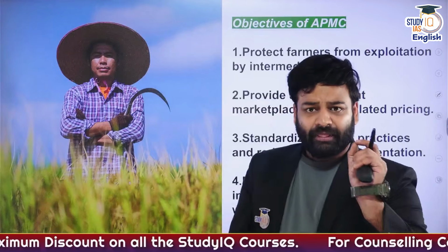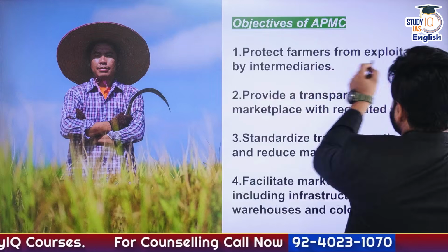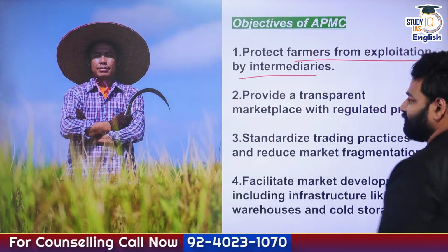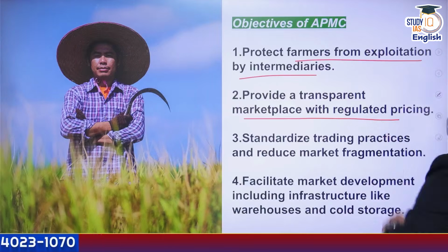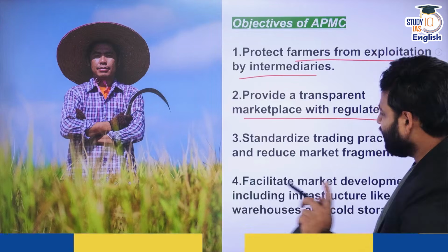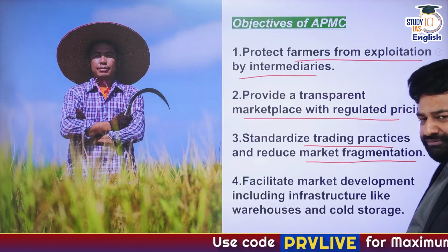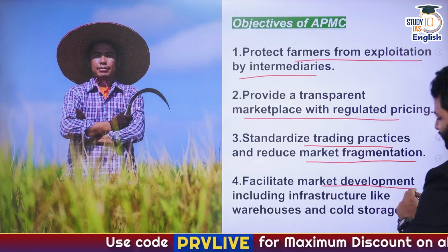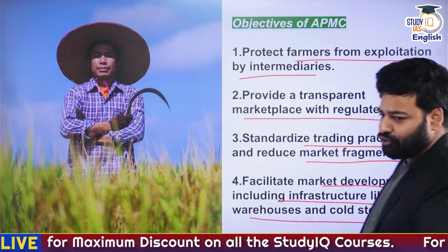Now, the further objectives: protect the farmers from any kind of exploitation by intermediaries. First, provide a transparent marketplace with regulated pricing, standardize trading practices and reduce market fragmentation, and further facilitate market development, including infrastructure like warehouses and cold storage.